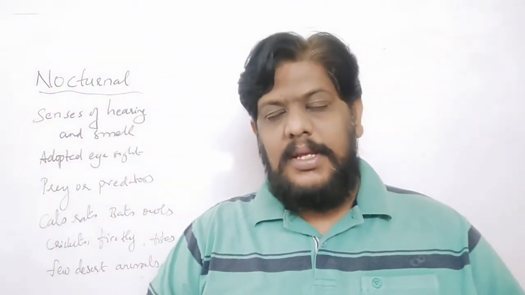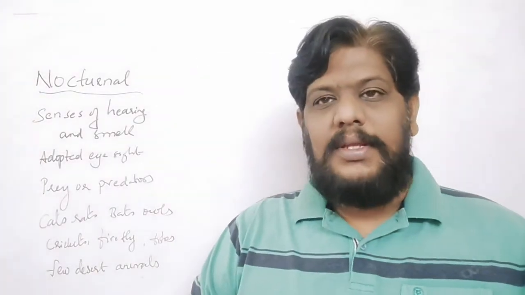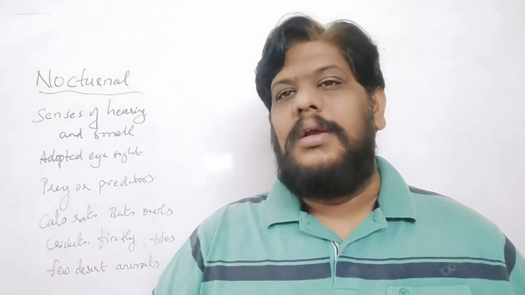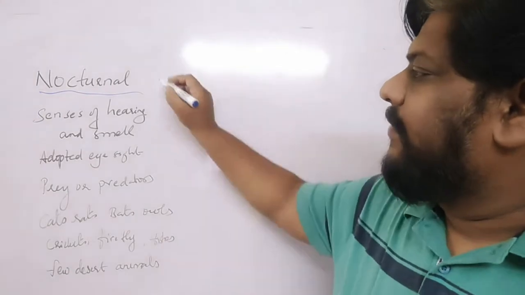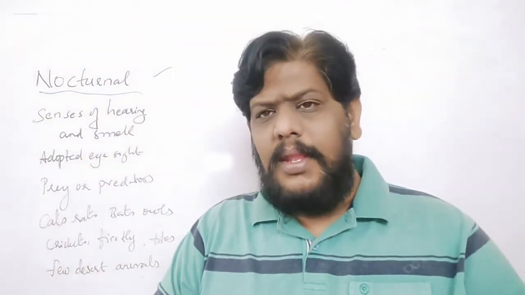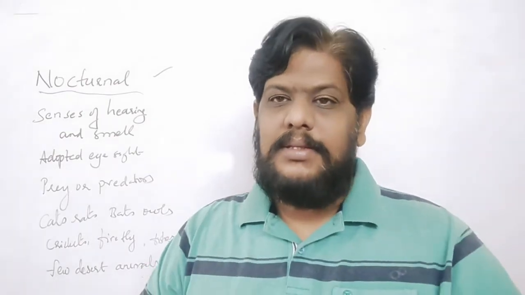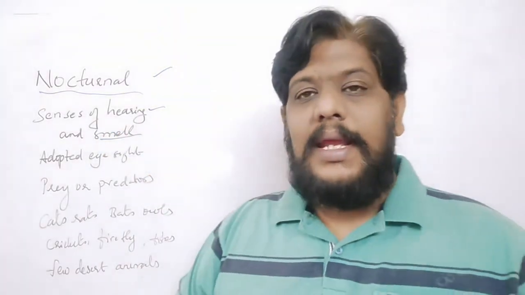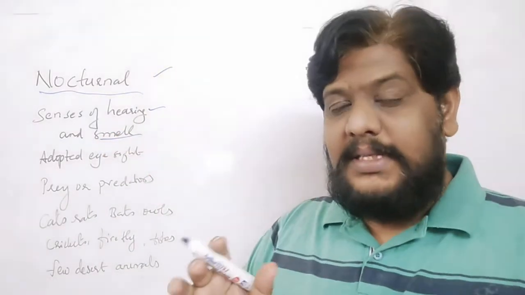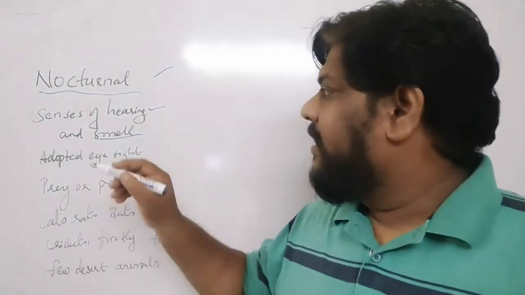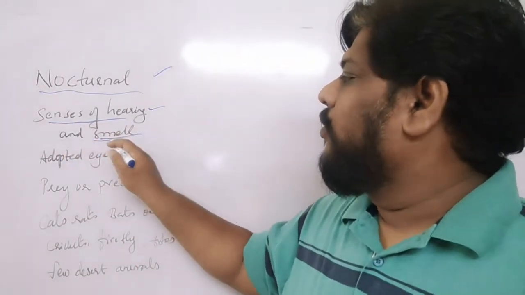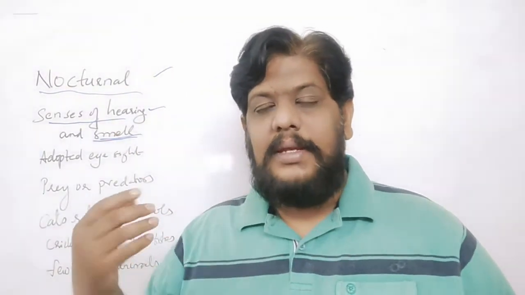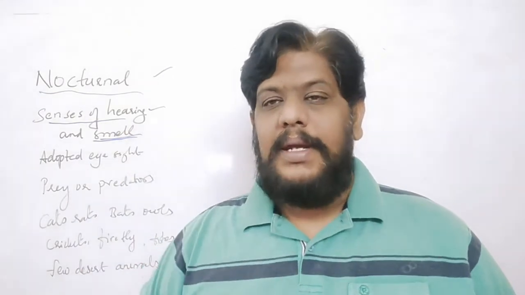These nocturnal animals are basically very active during the night time. They sleep in the morning time. They're not that active in the daytime, but in the night time, they will be very active. These kinds of animals live in complete darkness, and moreover, they have very good senses of hearing and smell. Their eyesight might not be that good. When you take the example of bats, their eyesight is not that good, but they have a very great sense of hearing and a very great sense of smell. That is how they are able to get their prey. They are able to save themselves from the predators.